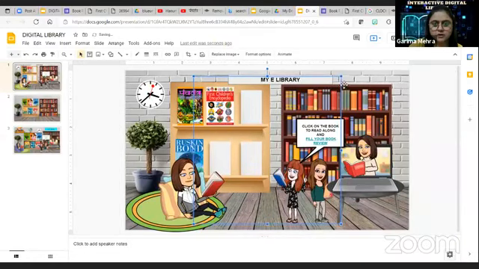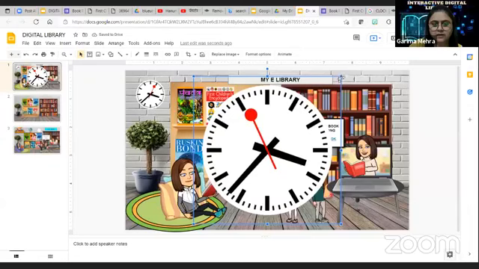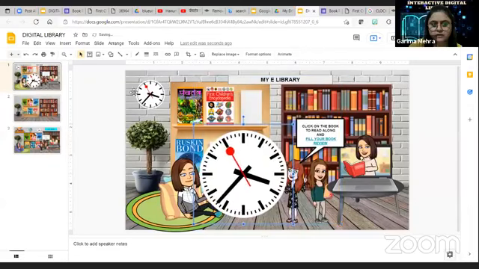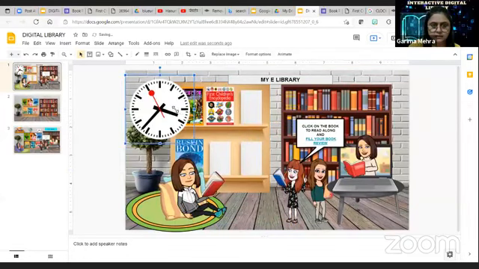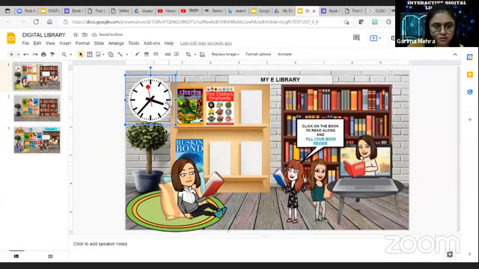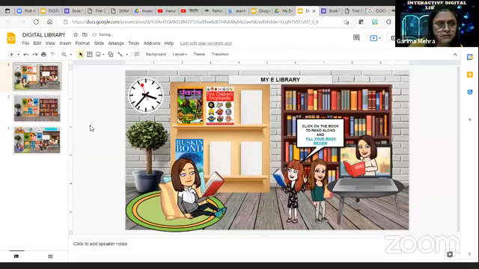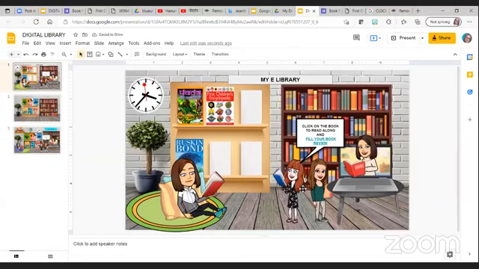So this is your digital clock, ma'am. It's moving. You can resize it, place it, and make it as beautiful as you want. Right? Thank you, ma'am.